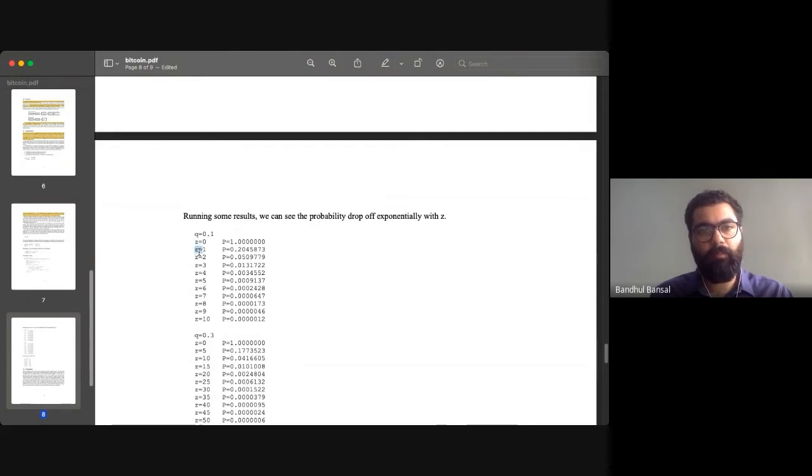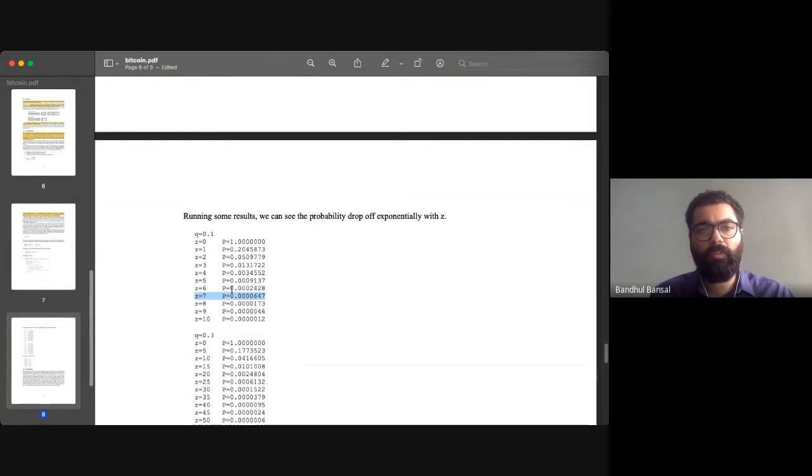If the attacker is 1 block behind, his probability of success is already down to 0.2. If he is 2 blocks behind, it is 0.05, which is very little, right? After 6 blocks, the probability that he will be able to change the transaction is very low.